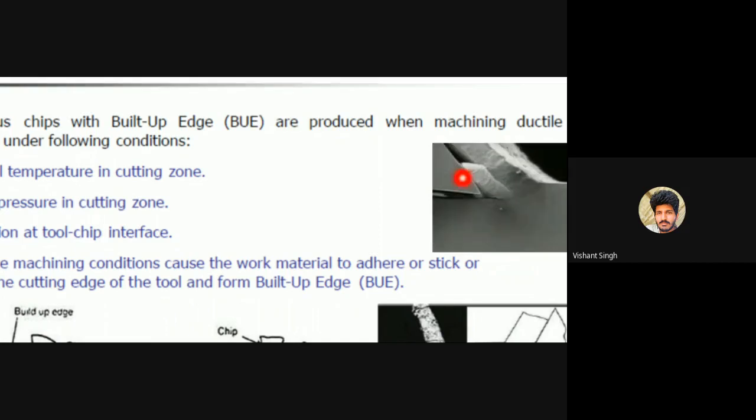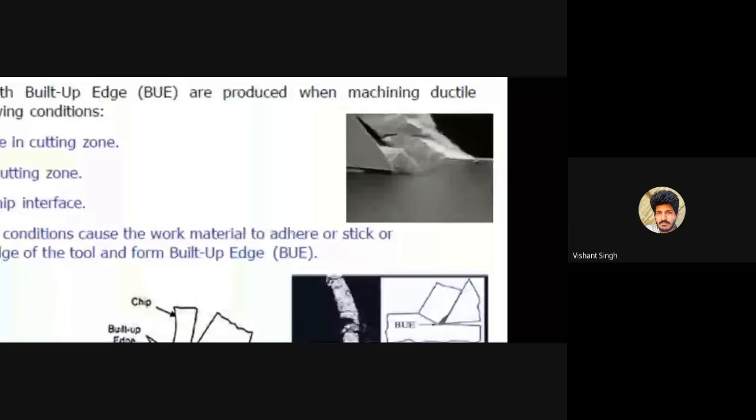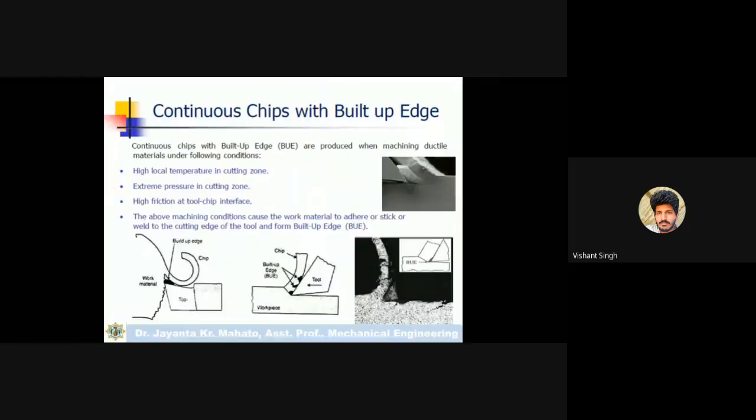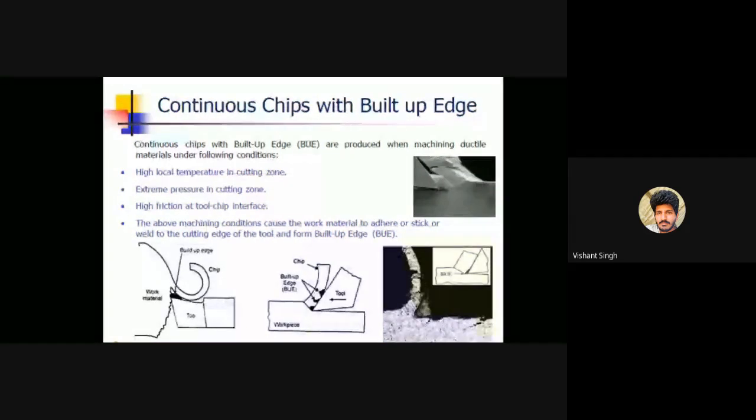So this is actually the cutting zone here. If the heat generated in this cutting zone is more, then there are chances of formation of a built-up edge. Extreme pressure in the cutting zone: if the pressure is more at the cutting zone, then also there are chances of getting a built-up edge.